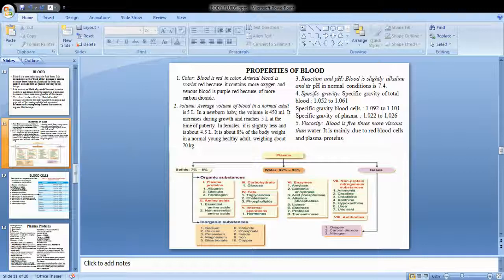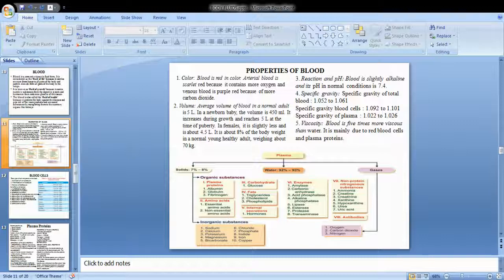Non-protein nitrogenous substances apart from urea: the amino acids get converted into various products, and also the nucleic acids, the end products of amino acid and nucleic acid metabolism, and also creatinine. Antibodies are also very important. They are called immunoglobulins. They act in the defense of the body. The gases present are oxygen, carbon dioxide, and nitrogen. So this is the composition of the blood.